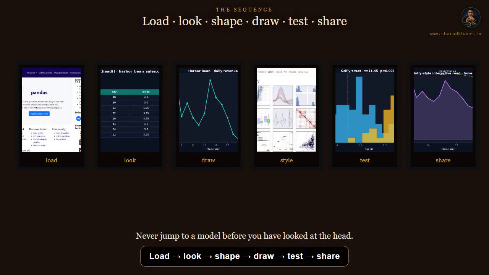Let's put the kitchen in order, because tools without a sequence become noise. Load with pandas, or Polars if the file is huge. Shape, types, and missing counts every single time. Shape the table: new columns, filters, groupby. Draw with Seaborn or Matplotlib, then test the claim with SciPy or statsmodels. If someone needs to hover, finish in Plotly. If someone needs a paper, finish in statsmodels.